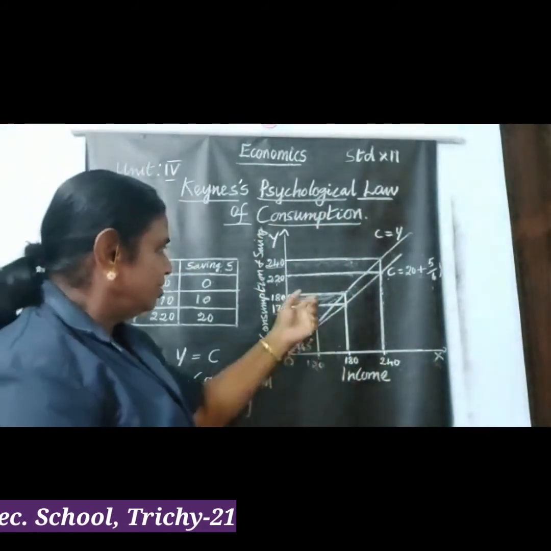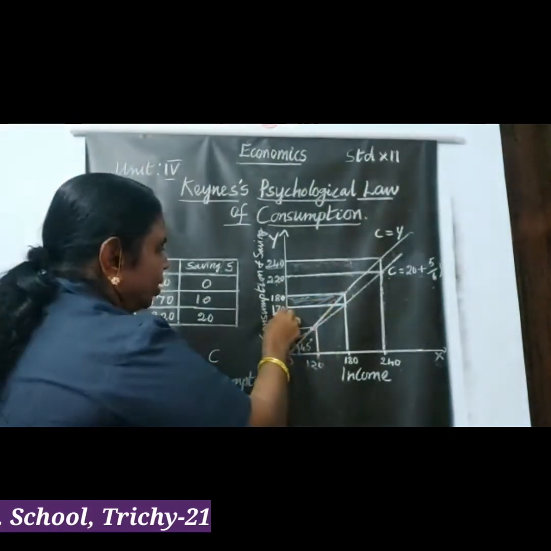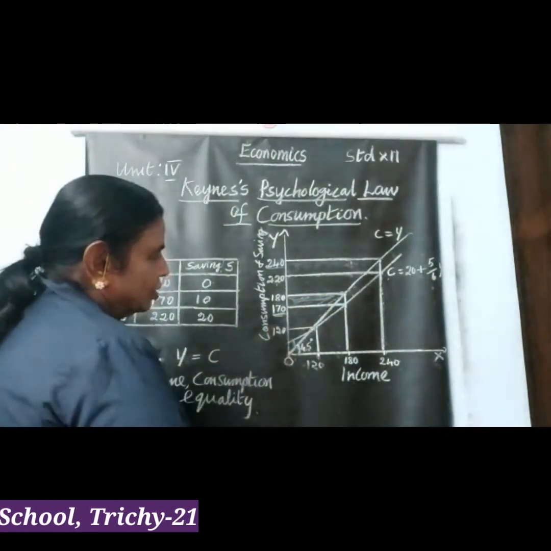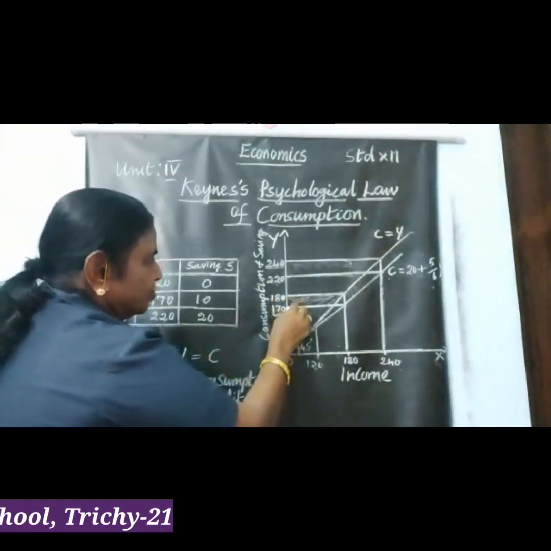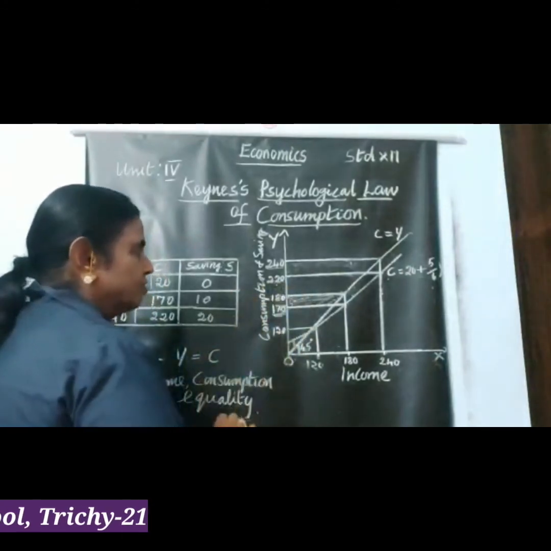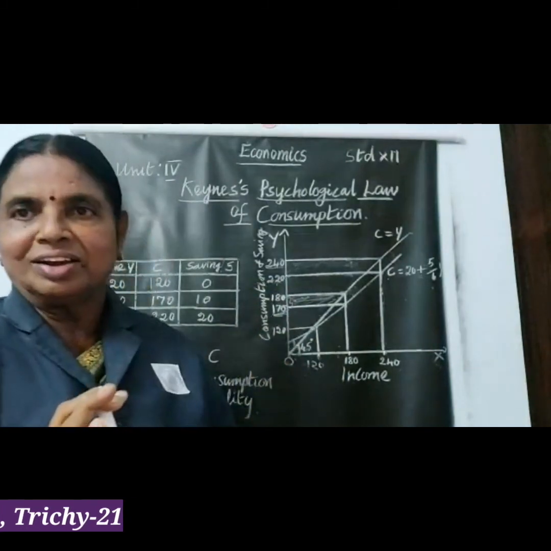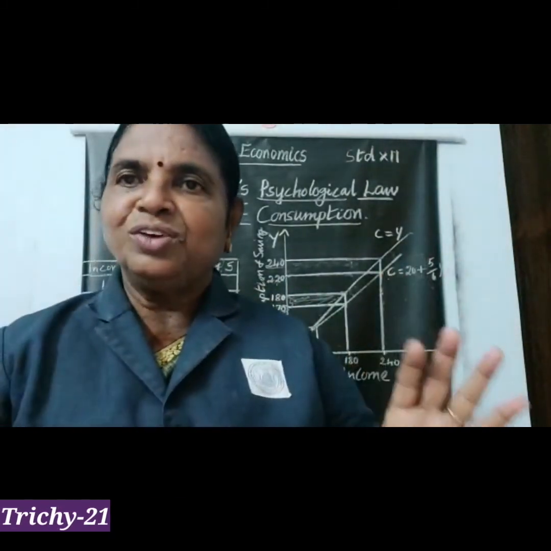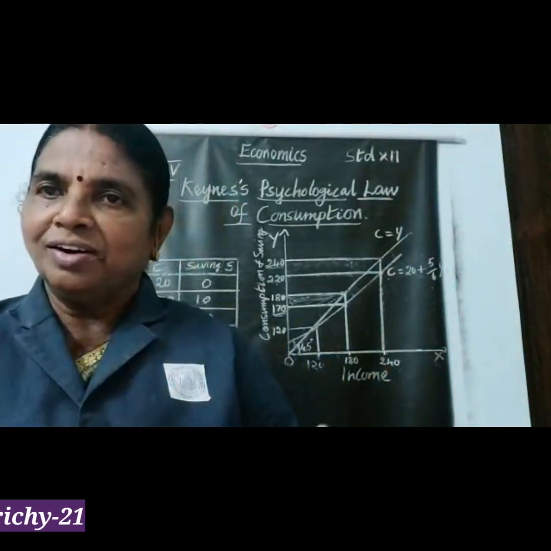That's what the increased income, 180, is divided into 170 consumption and 10 savings. And the third one is, increase in income, increase in consumption, and increase in saving also occur. Nothing has fallen down. Nothing has fallen.